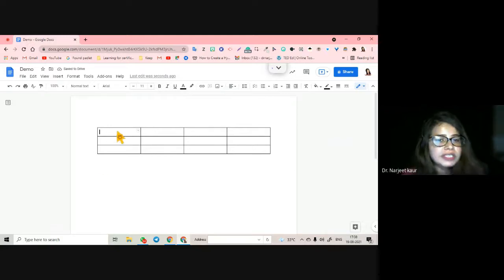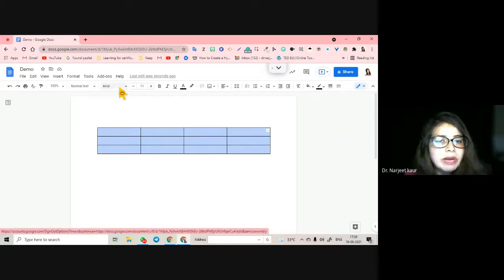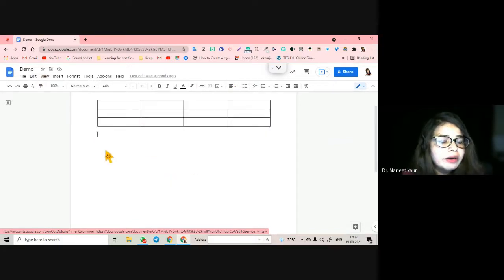So this works exactly like your plain table. You can select, go here. This is the formatting toolbar, and whatever you do, the formatting toolbar changes according to what you are formatting.